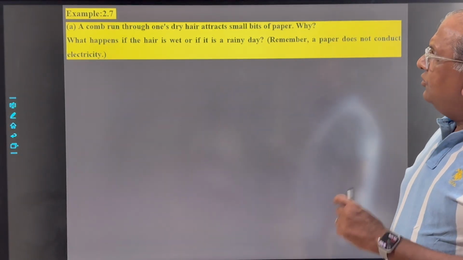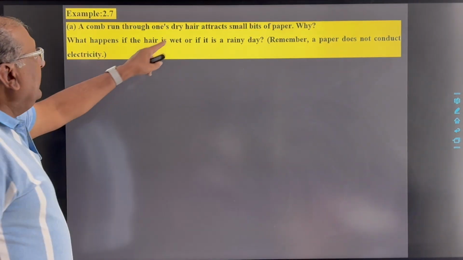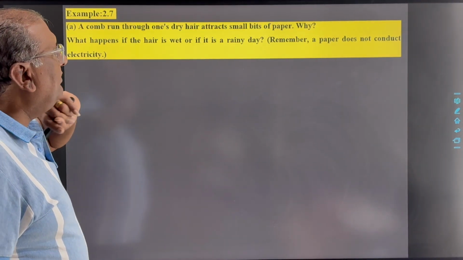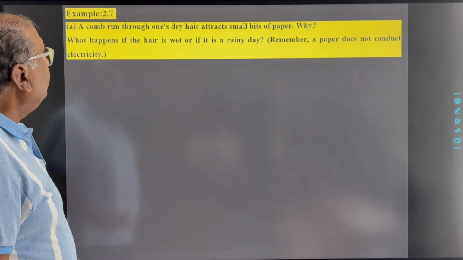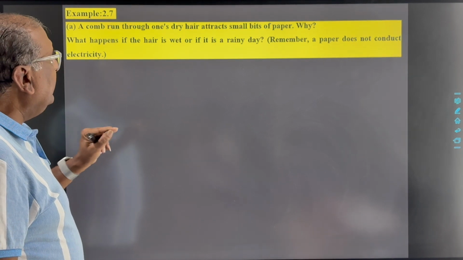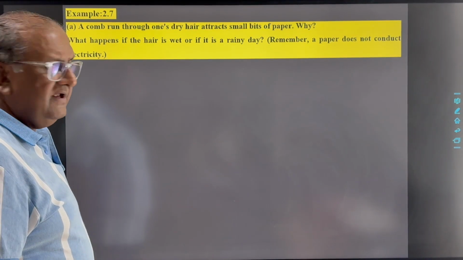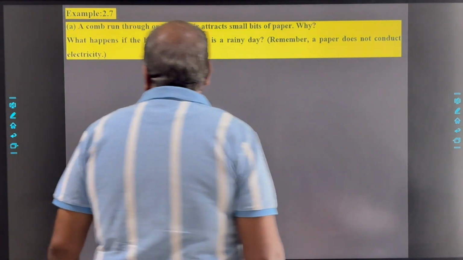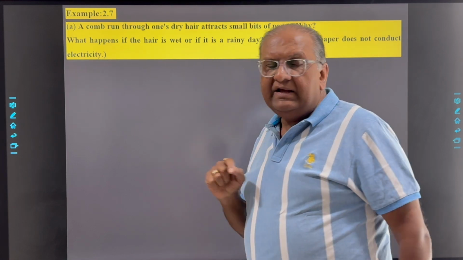Now example 2.7. A comb run through one's dry hair attracts small bits of paper. Why? What happens if the hair is wet or if it is a rainy day? Remember, paper does not conduct electricity. Now see what happens when a comb runs through one's dry hair.